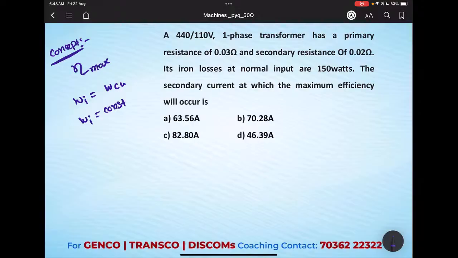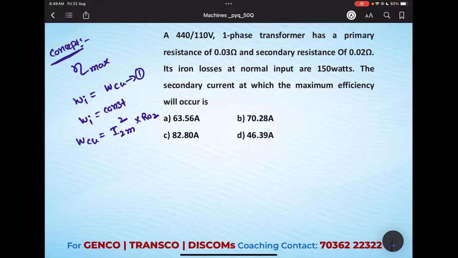They are asking the load current, at what load current the efficiency is going to be maximum. Our copper losses depend on the secondary current I2m square into R02, the resistance shifted to the secondary side.